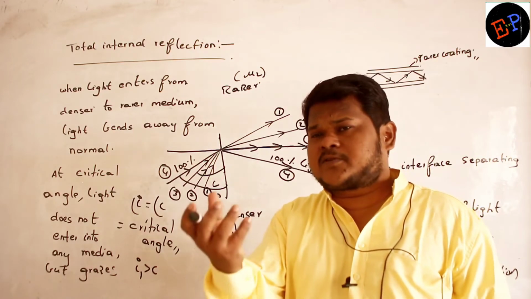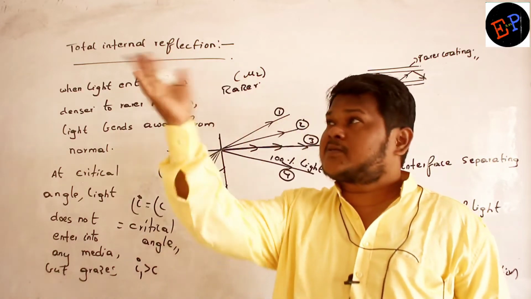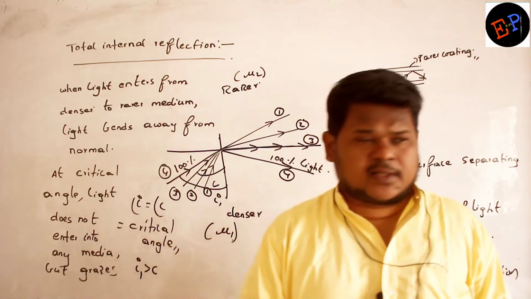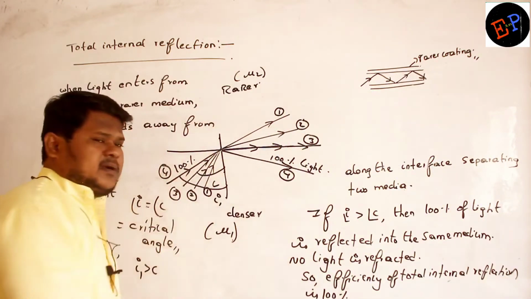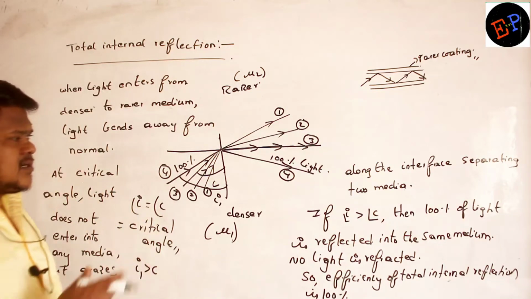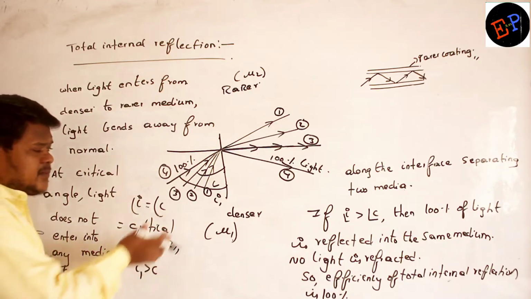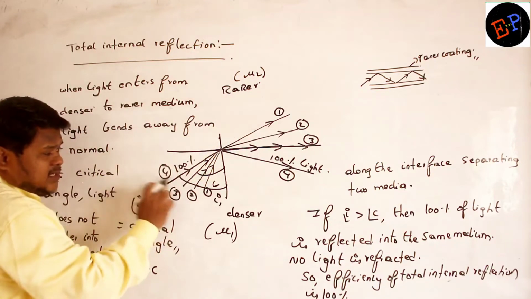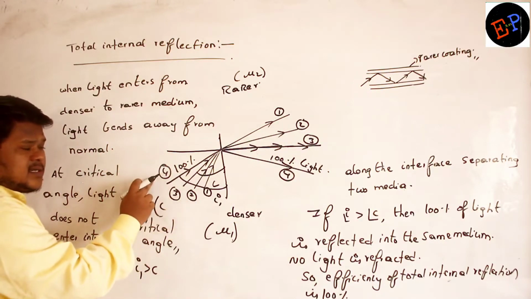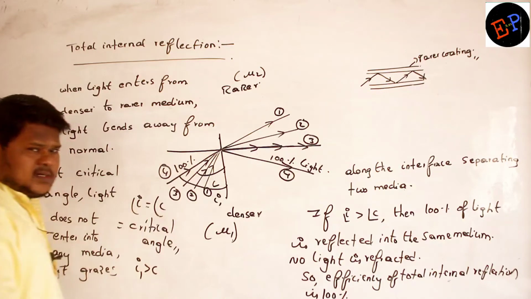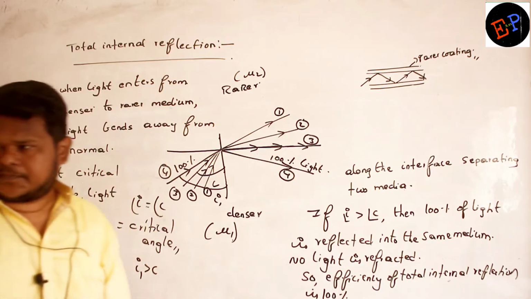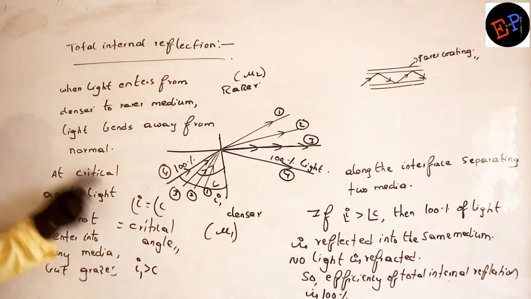So the Wi-Fi is the most efficient method of using the net because there is no loss here. Loss of signal is not present. So that is the advantage of total internal reflection. Is it clear? So total internal reflection occurs under which condition? When light enters from denser medium at a critical angle, it grazes the surface. At an angle greater than critical angle, light reflects into the same medium, with 100% efficiency. Fine? Completed all this?